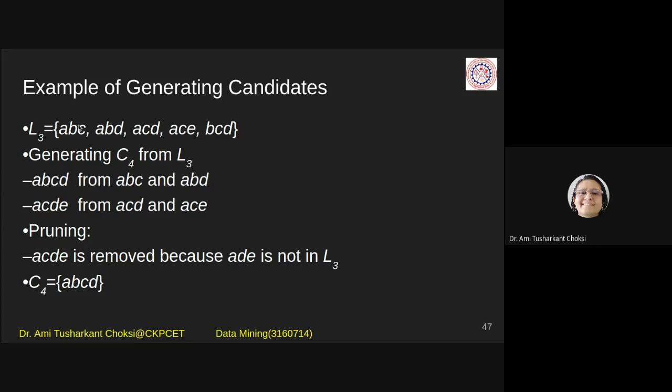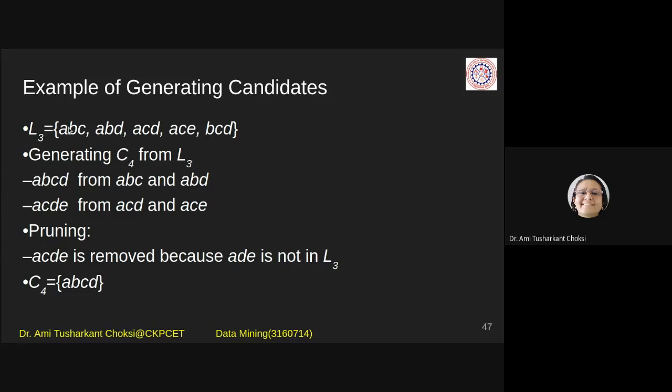We cannot write A, B, C, D, A, B, C, D, because that means 5 items are there. What we have to do is combine two 3-item sets and generate the next level candidate only.